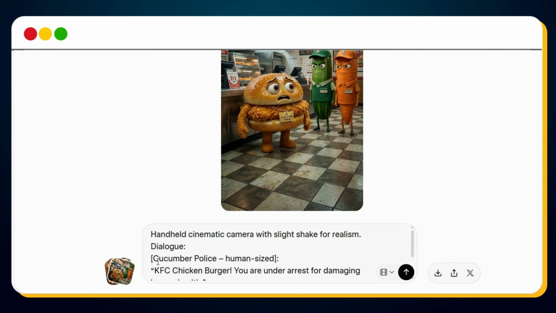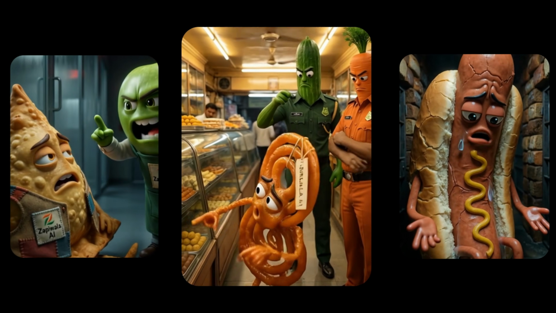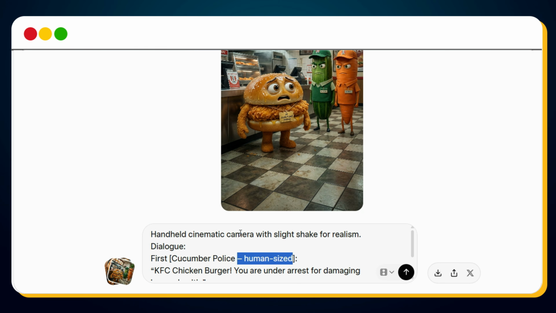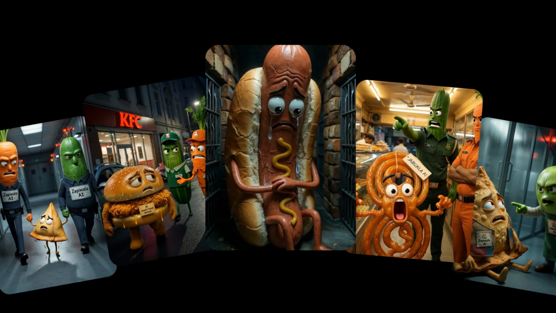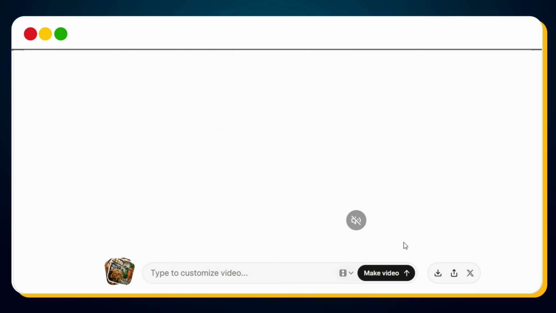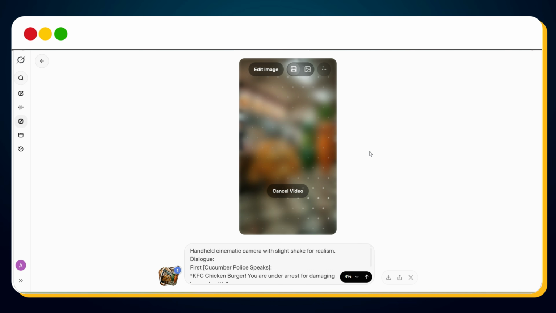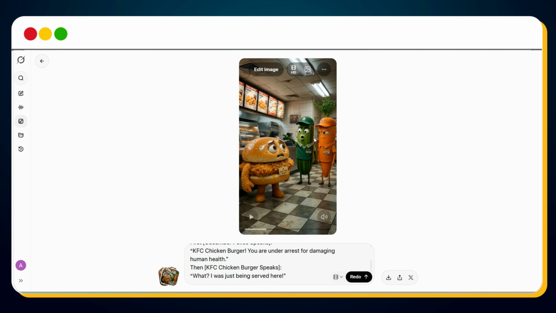Now, here's a very important step, and this is where most people mess up. We must make sure that the right character speaks the right dialogue. So simply edit the first dialogue line like this, then edit the second dialogue line like this. This step is crucial. If you skip this, Grok Imagine may generate the video with incorrect characters speaking the dialogue, which ruins the entire short. Once you've done this, hit the send button. Within a few seconds, your first video clip is ready. Before previewing it, you must upscale the video. Click on the 3 dots, then select Upscale. Within a few seconds, your video will be upscaled, and you'll see the HD badge, which confirms it's done.